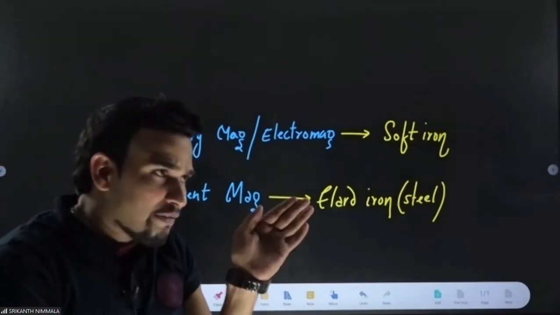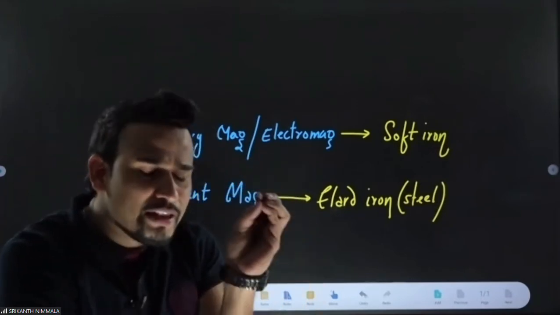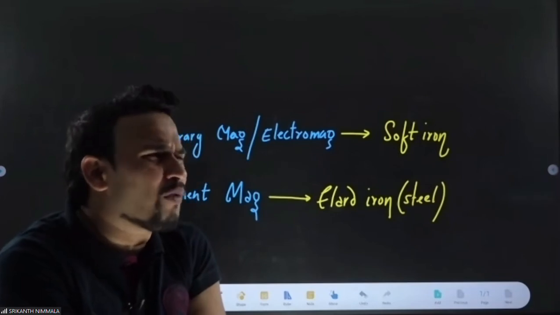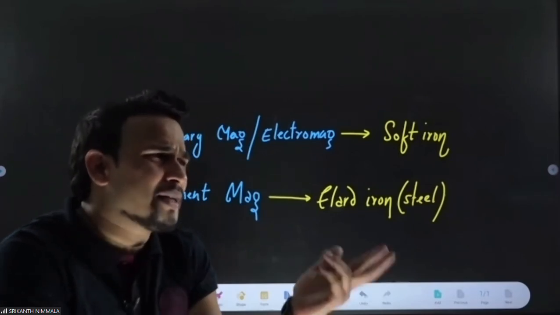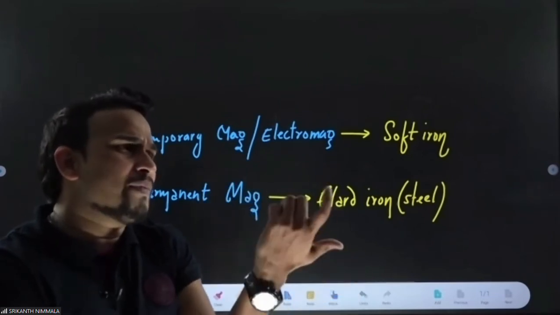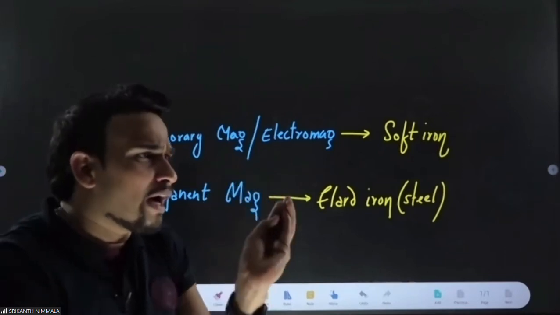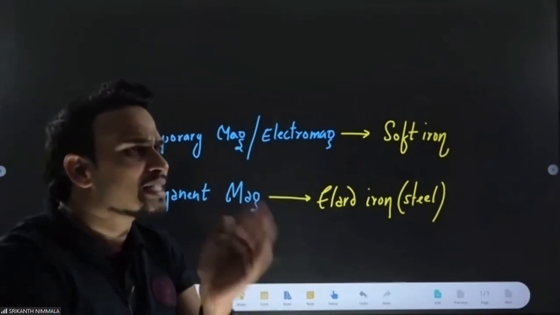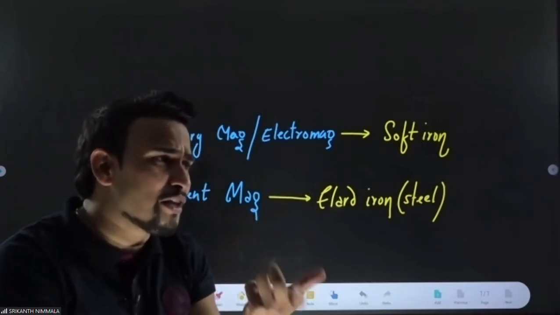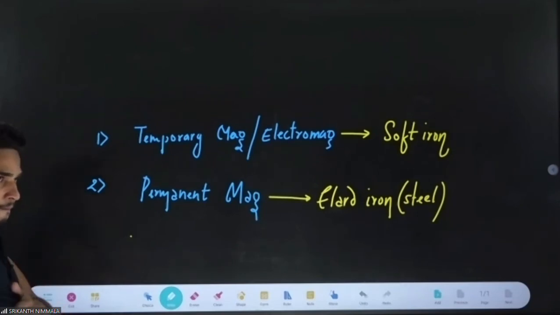So one magnet will be the temporary magnet, also known as the electromagnet. It is designed with the help of soft iron. One is the permanent magnet, depending on our requirement. Sometimes we want permanent magnetism, sometimes temporary magnetism. So for temporary magnetism, that is the electromagnet, we require soft iron. For a permanent magnet, we require hard iron. Hard iron means steel. The steel glass you use for drinking water can be used for making a permanent magnet. Everyone understood?